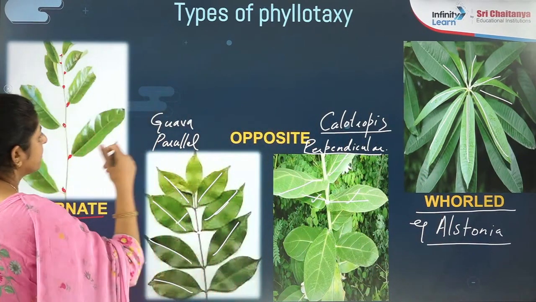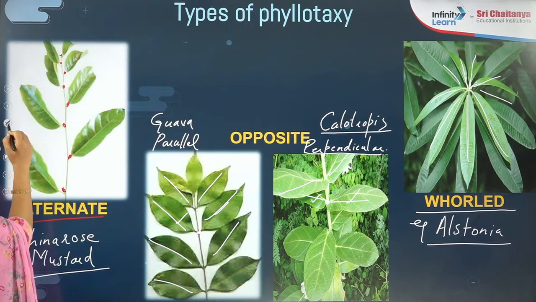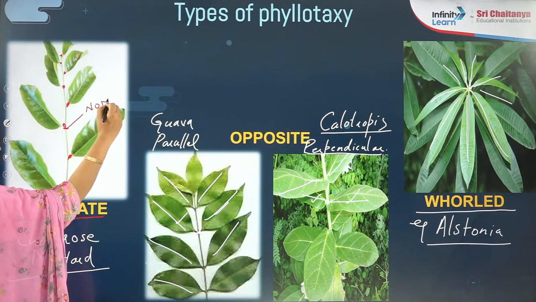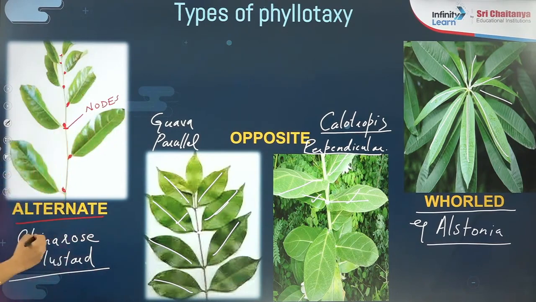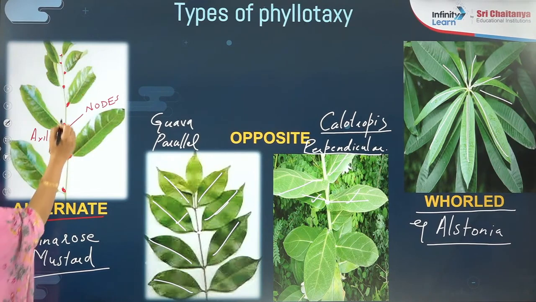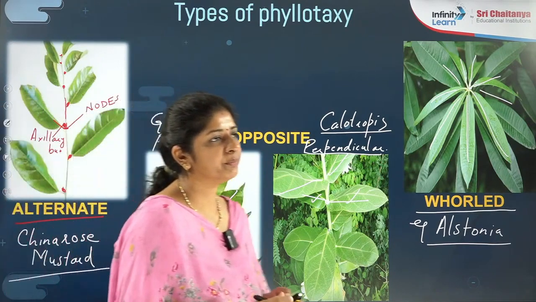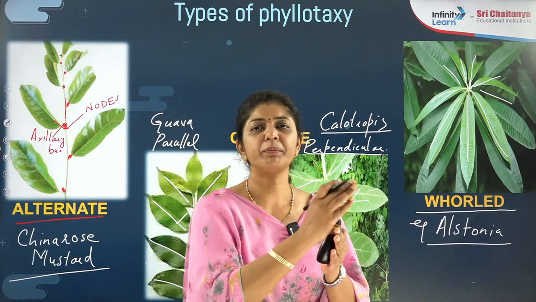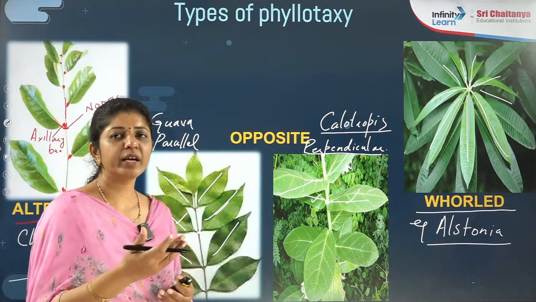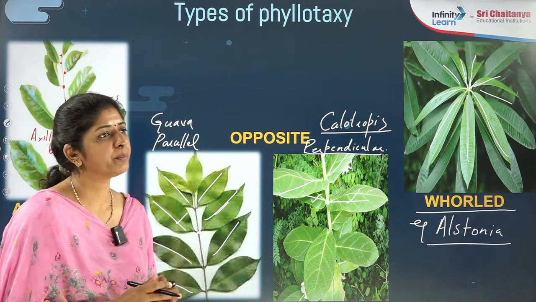Now you asked me the difference between axillary bud and the node. See here, the point of attachment of the leaf where it originates, you call that the node. Axillary buds are some meristematic cells present at the angle between the main stem and the petiole. That you call the axillary bud, which further will divide and give rise to the branch. During the vegetative phase, when it gives rise to the lateral branch, that bud is an axillary bud.